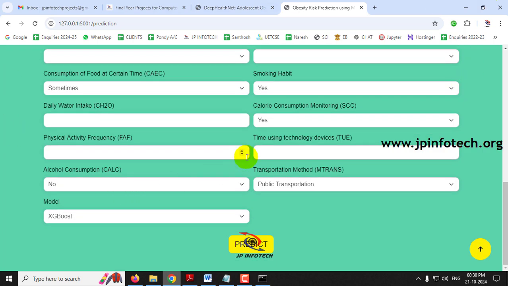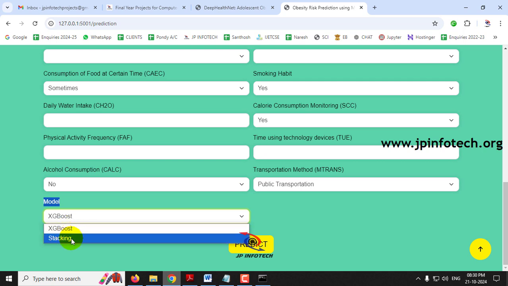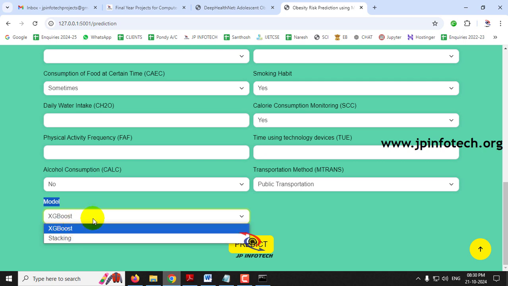Before entering the features, you can see the option of a drop down with the model. Both the models that we have used, XGBoost and the stacking classifier, are shown. The user can select whichever model they want, enter the values and predict the result. Let me show you a few cases.